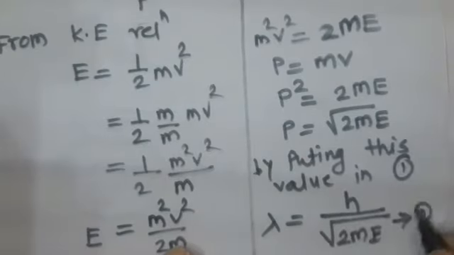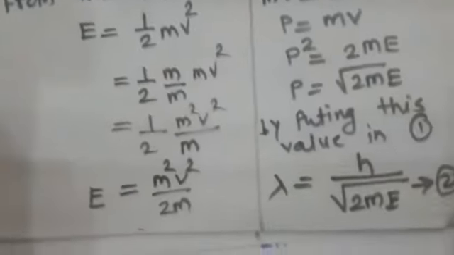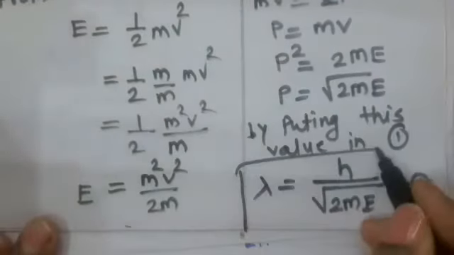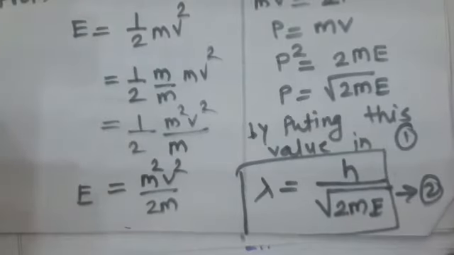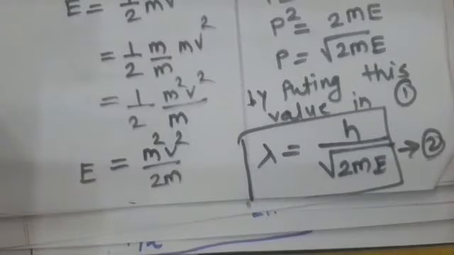So this is equation number 2. So dear students, this is the de Broglie wavelength in terms of energy, lambda is equal to h upon under root 2mE.